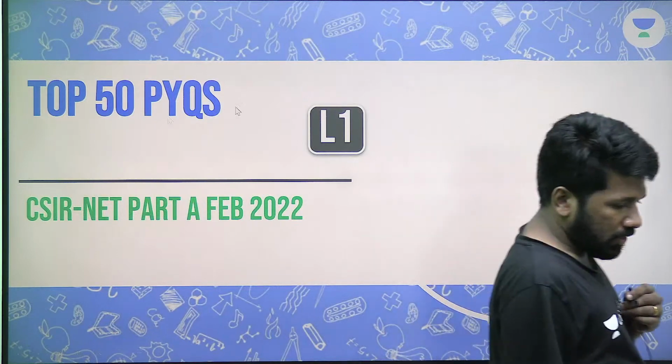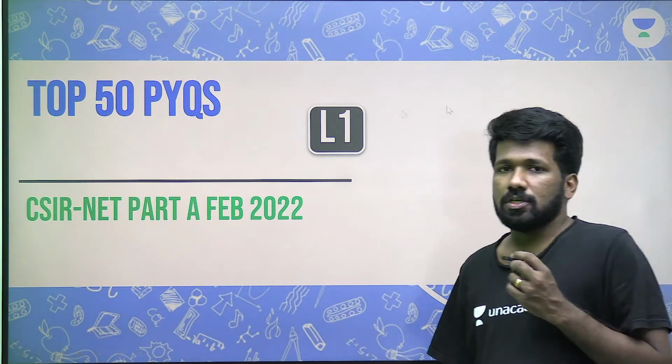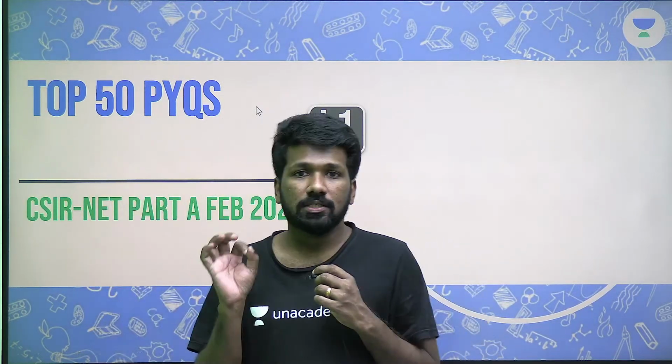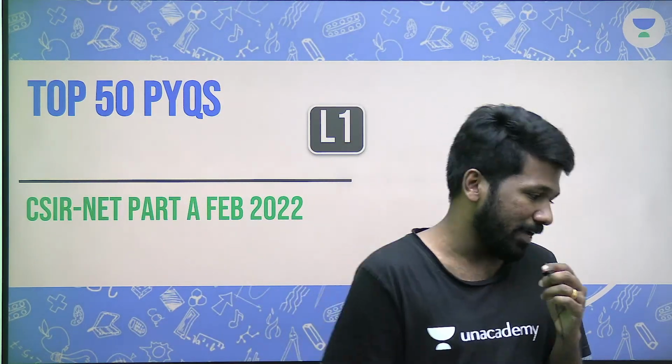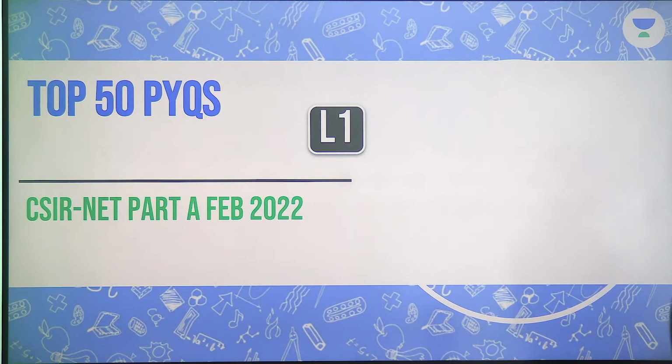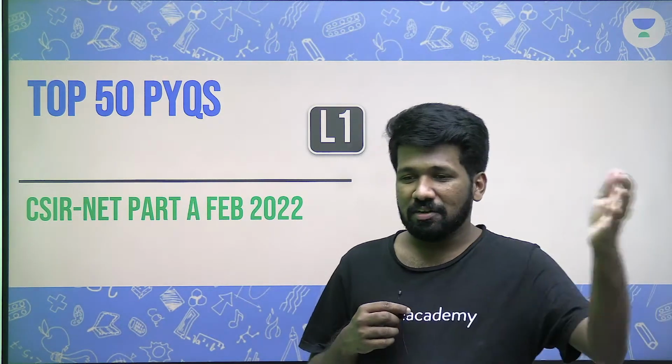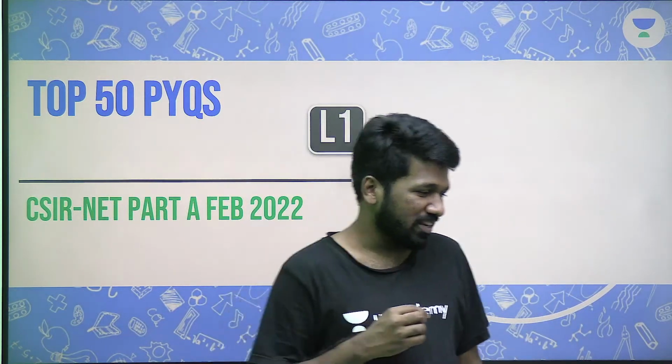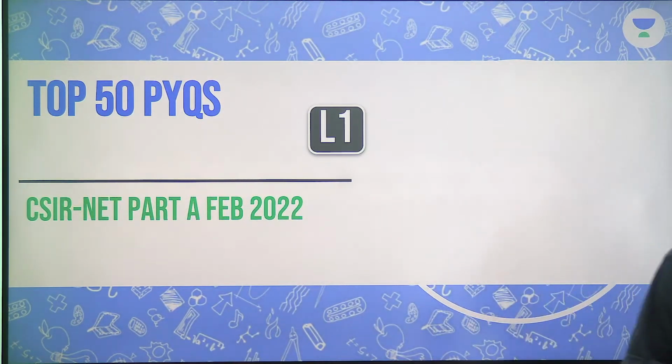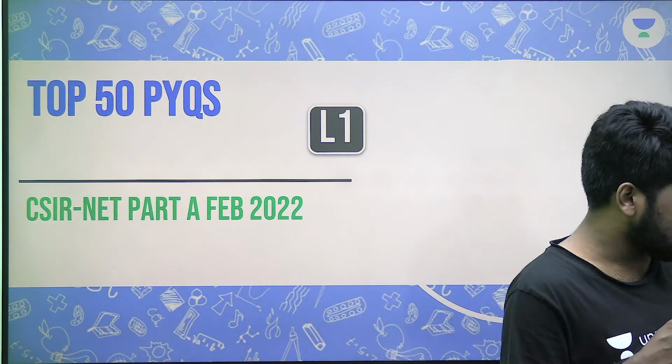So top 50 previous year questions we are discussing. These questions will include questions which came in all science streams, because the Part A section is common for all science streams. Mathematical science, life science, physical science, chemical science, earth science. The syllabus and type of questions for these 5 streams' aptitude section are all the same. That is a common misconception many people have, asking what is the syllabus of this subject's aptitude, that subject's aptitude. There is no different syllabus. It is only the common syllabus prescribed by CSIR, and the type of question is the same.